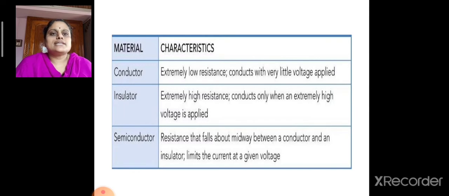We have already studied that a conductor will have extremely low resistance and it conducts with very little voltage applied. An insulator has extremely high resistance and conducts only when an extremely high voltage is applied. A semiconductor is something whose resistance falls about midway between a conductor and an insulator, and it limits the current at a given voltage.